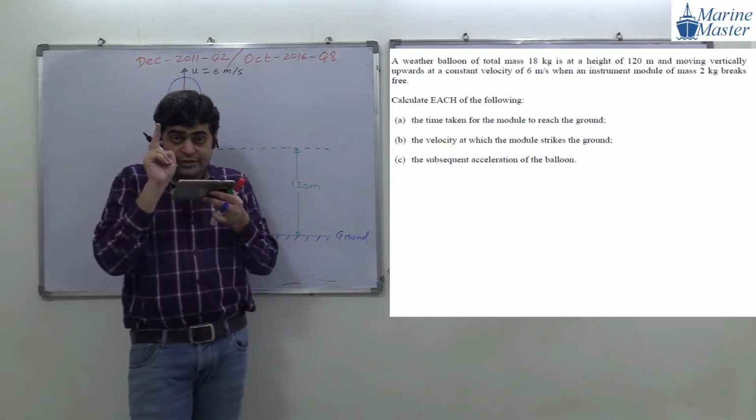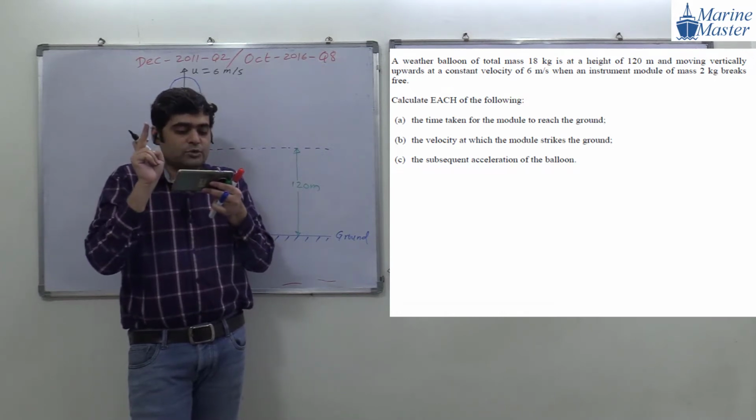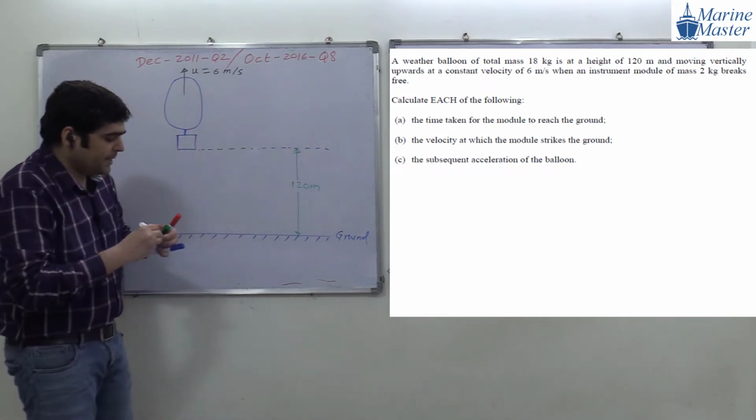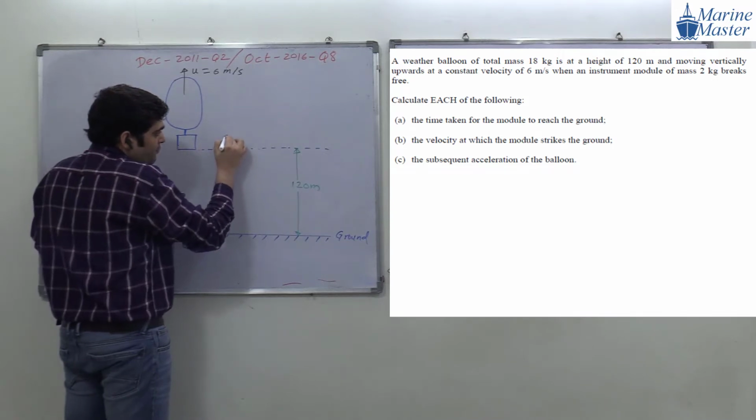See the word: constant velocity of 6 meter per second, when an instrument module of 2 kg breaks free. At this instant, this module will break from the balloon.